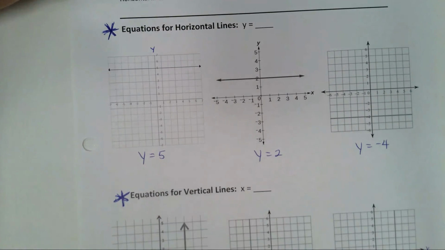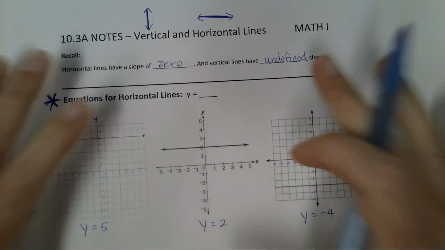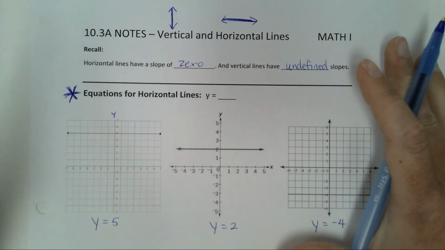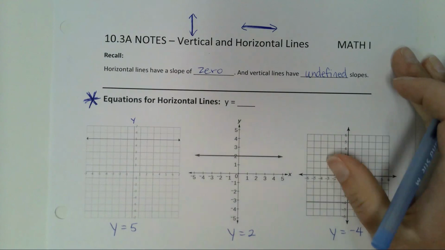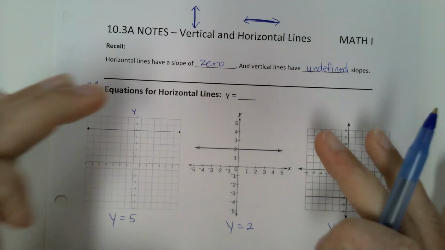Now, for today's Kahoot, I suggest leaving this out on your desk so you can see it, because occasionally I'm going to go back and forth between horizontal and vertical, and for some of you, you're going to get confused. If you have this right here, you shouldn't get confused.